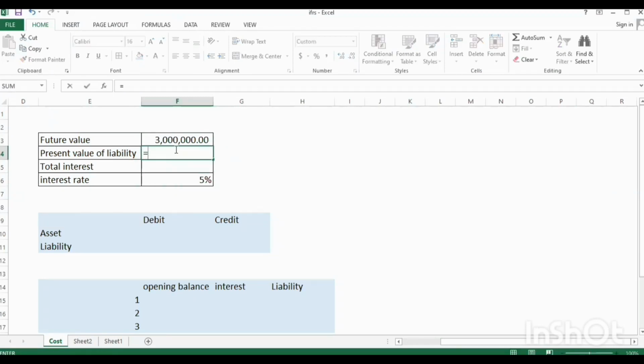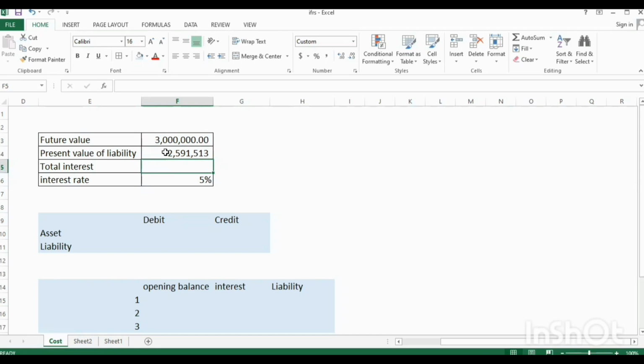The present value will be your normal discount formula, 1 plus R, and your R here is your discount rate. So it equals 1 plus R, which is 5%, raised to the power minus 3, times 3 million. This is the present value of 3 million naira. So we assume this is the cash equivalent.